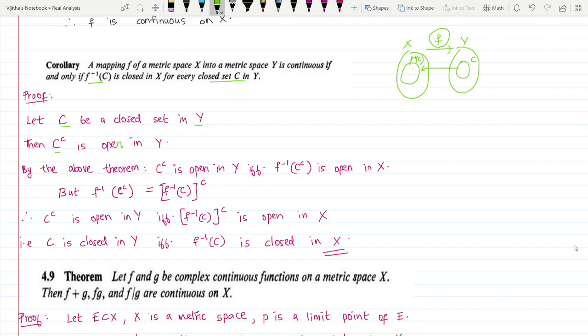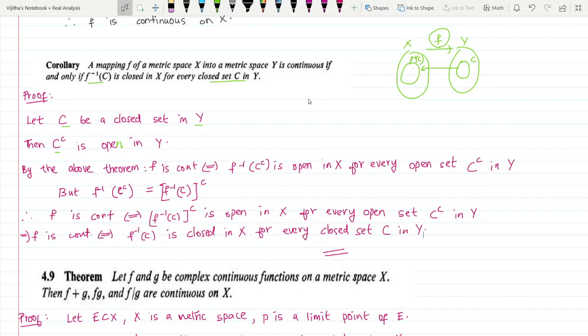The result from there is that f is continuous if and only if f inverse of C complement is open in X for every open set C complement in Y. So from the above theorem we will get that f is continuous if and only if f inverse of C complement is open in X for every open set C complement in Y.